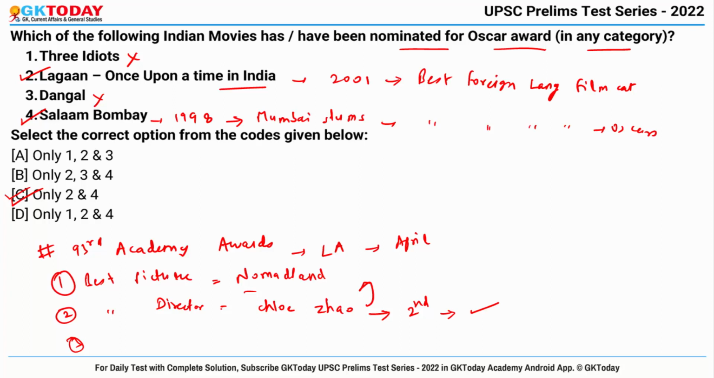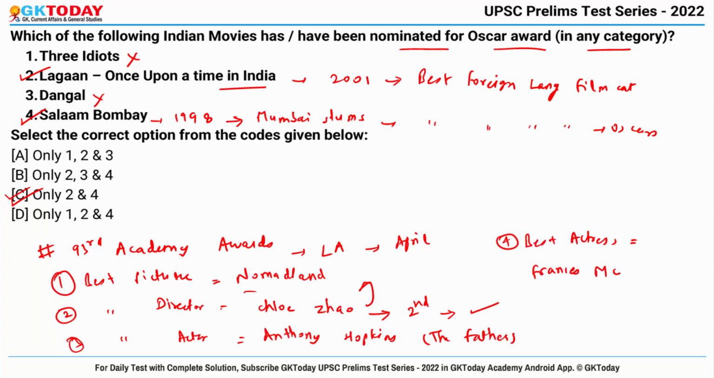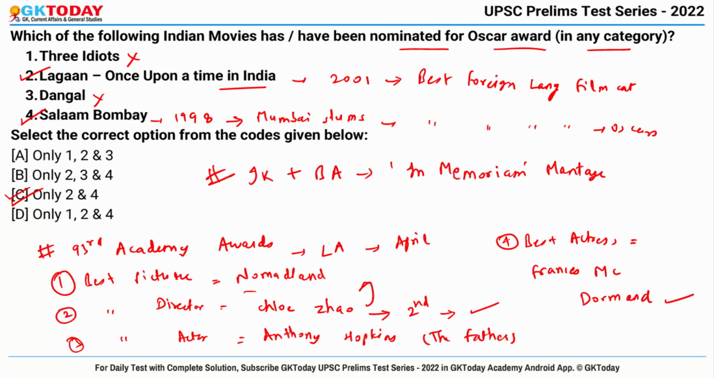Okay, now Best Actor was Anthony Hopkins for The Father, and lastly Best Actress award goes to Frances McDormand for Nomadland again. Okay, now the important thing is Indian film personalities Irrfan Khan and Bhanu Athaiya were honored in the In Memoriam Montage showcased at the event.